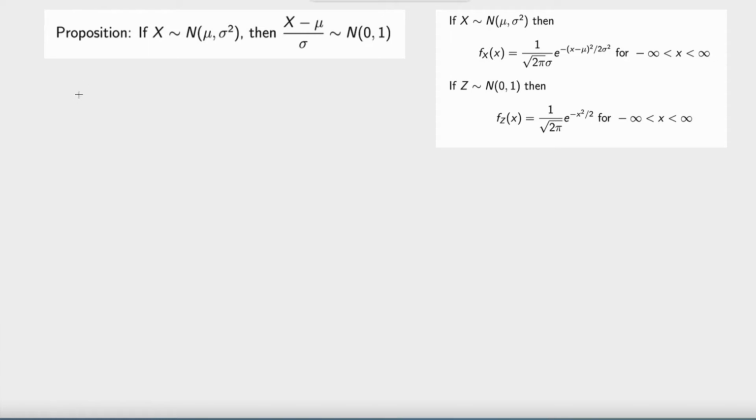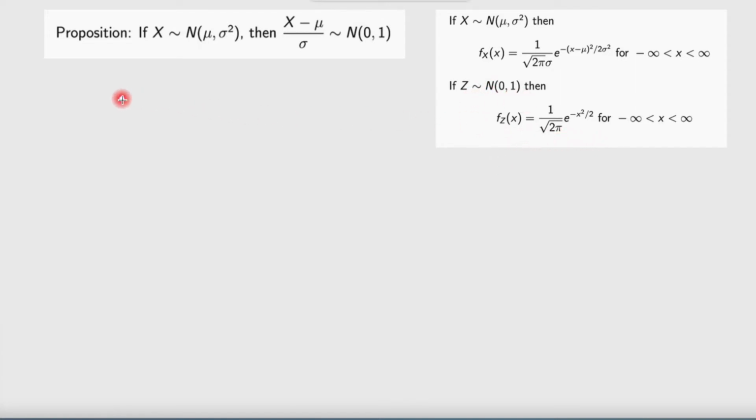In the last video, we introduced normal distribution and standard normal distribution. In this video, we will study the relationship between normal distribution and standard normal distribution, and we will show some applications. First, let's recall the normal distribution. If x follows a normal distribution with the parameters mu and sigma, the density function is given here. For standard normal distribution, the density function is given here.